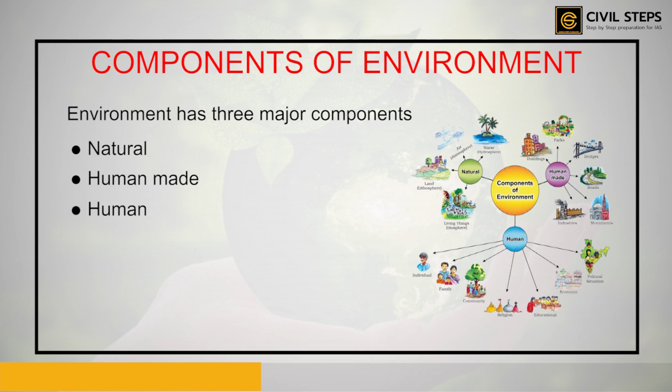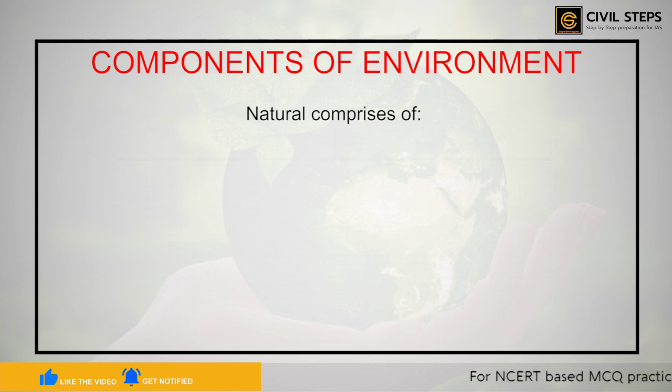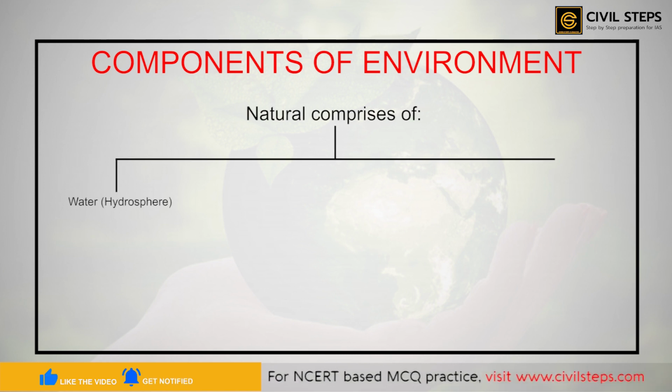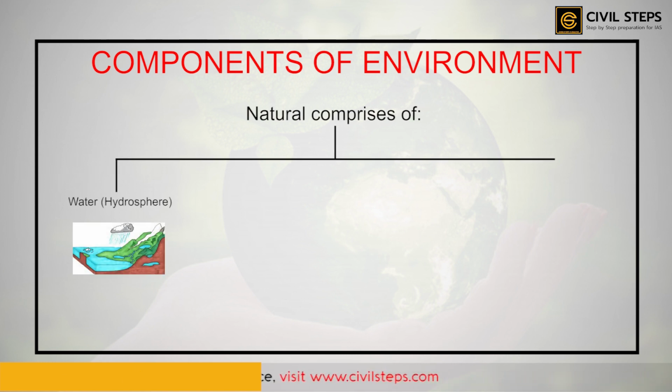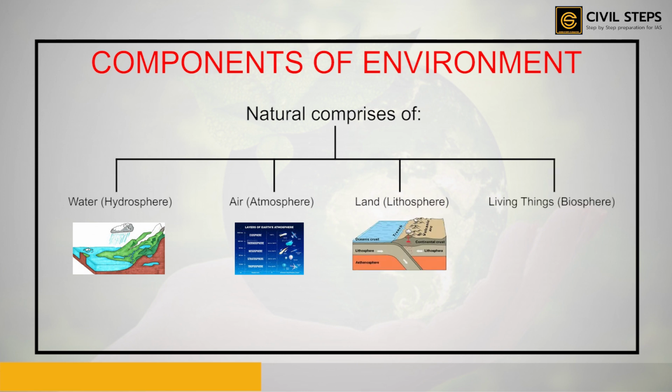So, first, we are going to talk about the natural components and its various types. So the natural components comprises of first the water, that is the hydrosphere, second the air, that is the atmosphere, third is the land, that is the lithosphere, and fourth is the living things, that is the biosphere. So these 4 were the natural components of the environment.